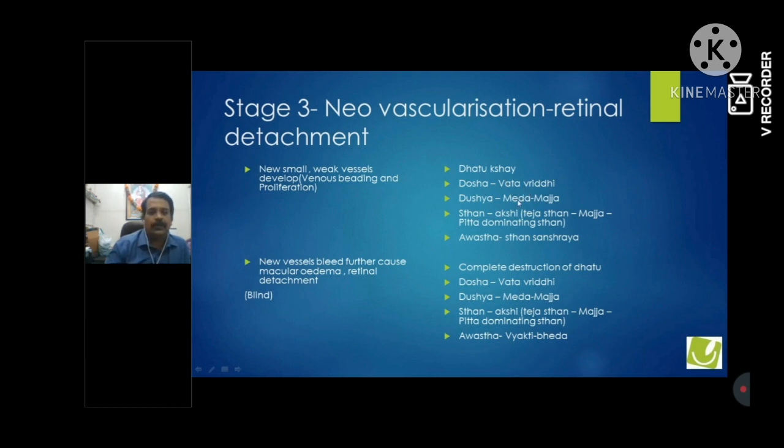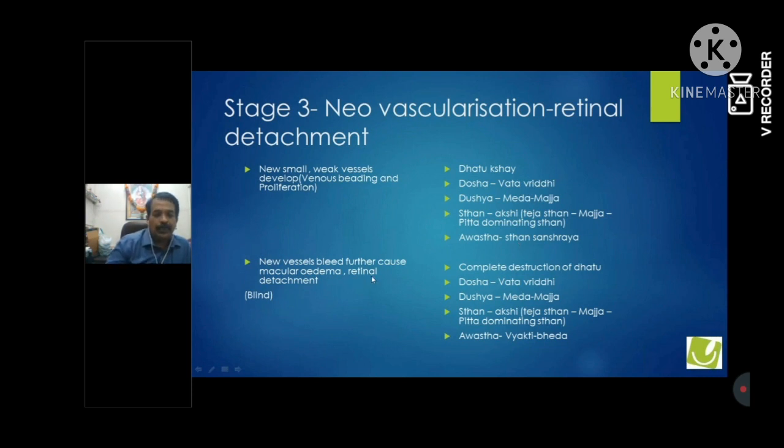Dosh, again, there is a Vata Vruddhi because there is new vascularization taking place. Now there is Meda and Majja which is completely damaged. Sthan is the same, Akshi, and now it has started Sthan Sanshray. It has gone very deep into your retinal tissues and started neovascularization.